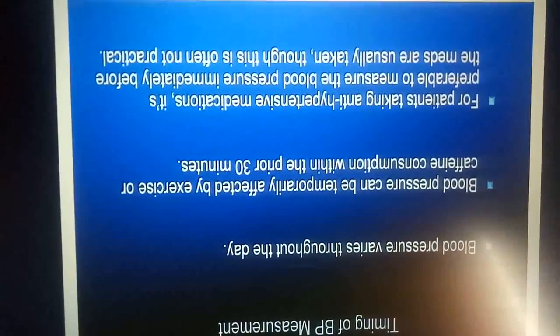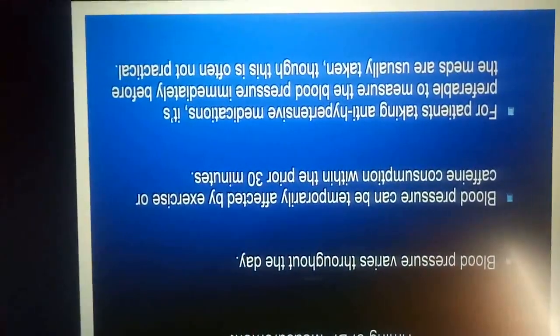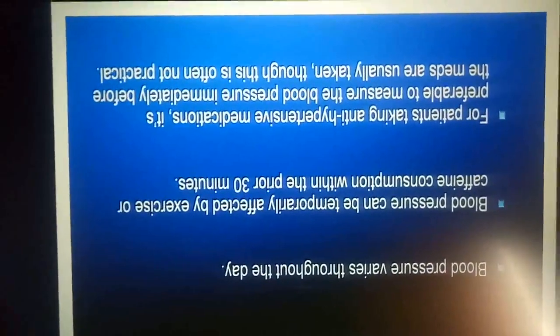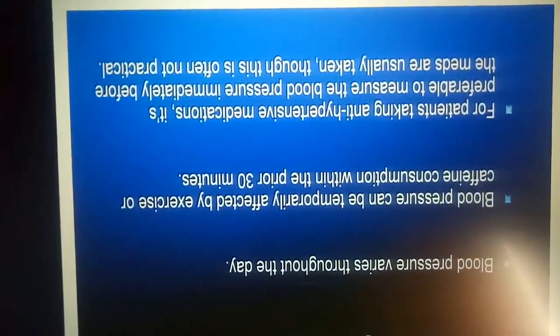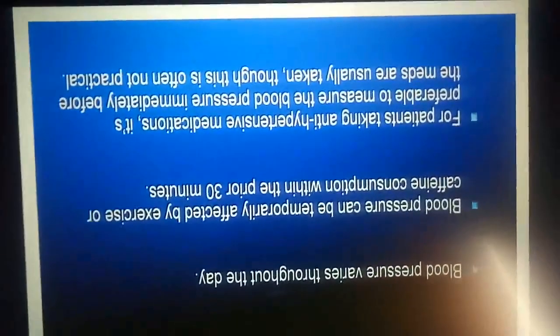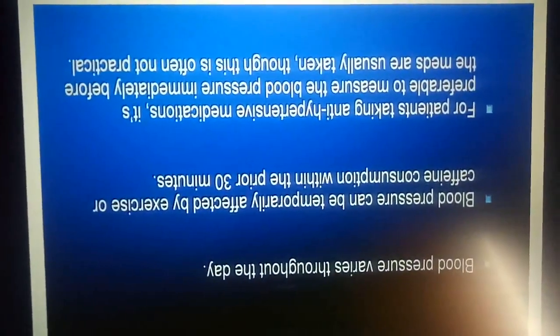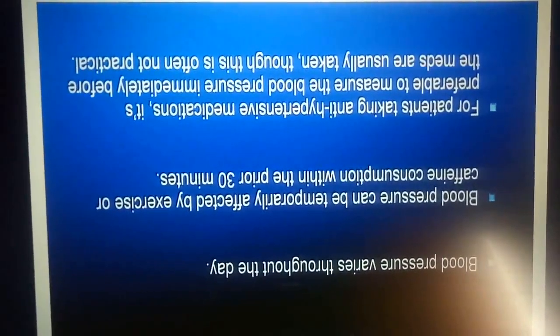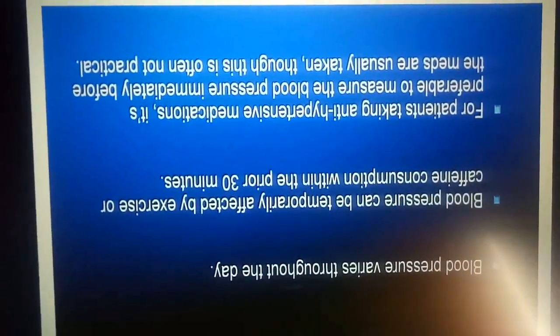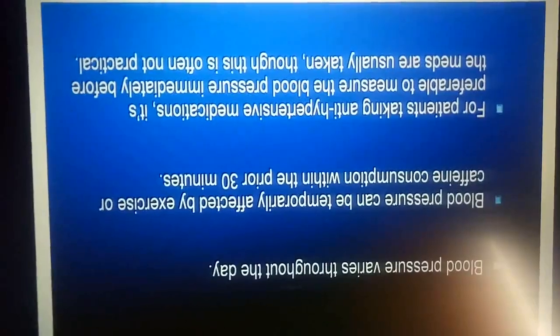The timing of the BP measurement. Blood pressure varies through the day. Blood pressure can be temporarily affected by excess caffeine consumption within a period of 30 minutes. For patients taking antihypertensive medication, it is preferable to measure the blood pressure immediately before the medications are usually taken, though this is often not practical.